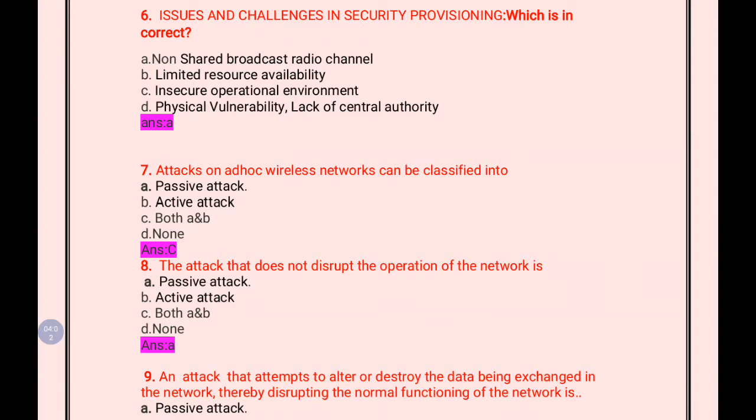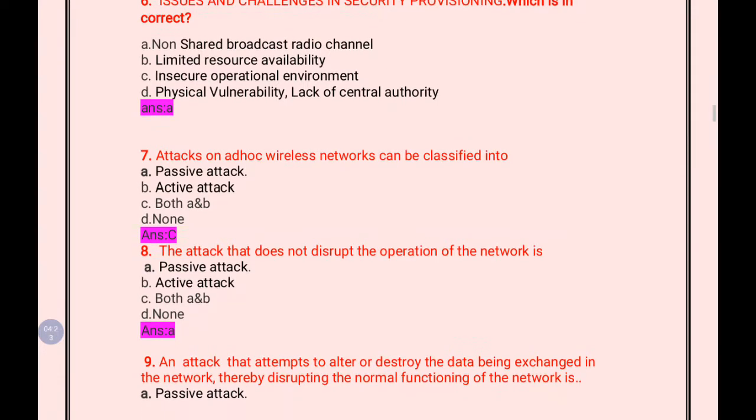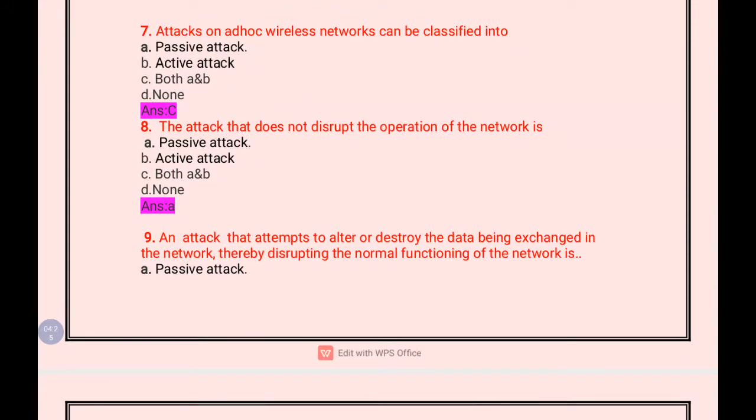And the next one is attacks on ad hoc wireless networks can be classified into passive attack and active attack, both A and B, none. So this is a very important question. So the attacks can be classified into 2 categories. They are passive and active. So both A and B, that is the correct answer. And the 8th question is the attack that does not disturb the operation of the network. That does not disturb the operation of the network, that is known as passive attack. So this is the definition of passive attack.